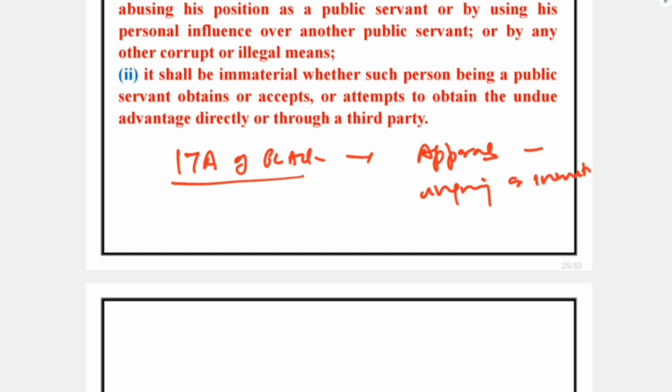The judgment of the Honorable Rajasthan High Court named Rani Dhahan versus State of Rajasthan, judgment date 8th of October 2024, is important. And apart from that, we have to emphasize that the concerned authority must be competent to investigate as per section 17 of the PC Act.